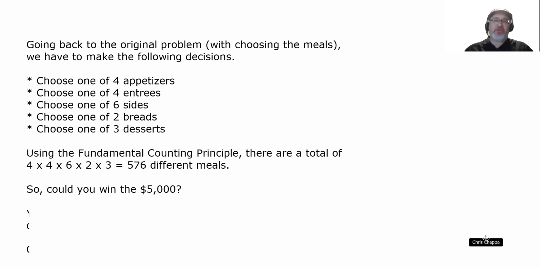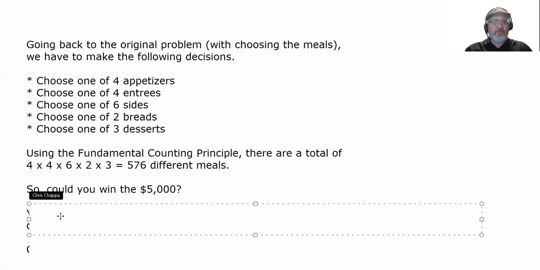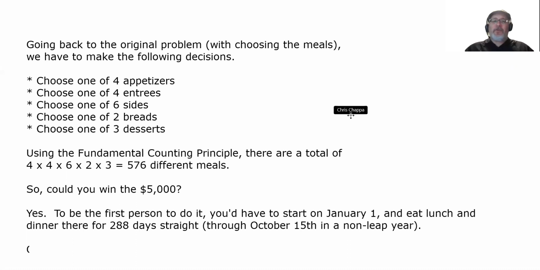So, could you win the $5,000? Remember, the restaurant is offering a $5,000 prize to the first person that eats all the different combinations of meals, starting on, we'll say, January 1st. There's only 576 different meals, but you better not plan on eating one per day, especially if you want to be the first person to do it. You'd have to start on January 1st and eat lunch and dinner there for 288 days straight. That's half of 576. That would put it through October 15th in a non-leap year, October 14th in a leap year.